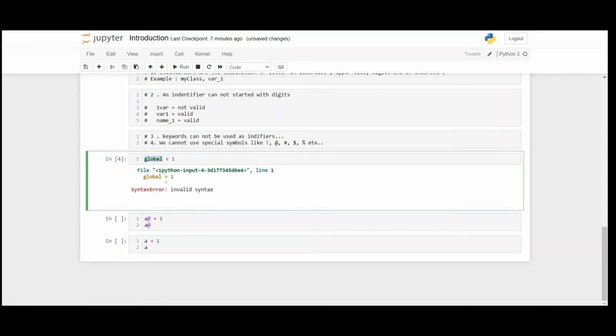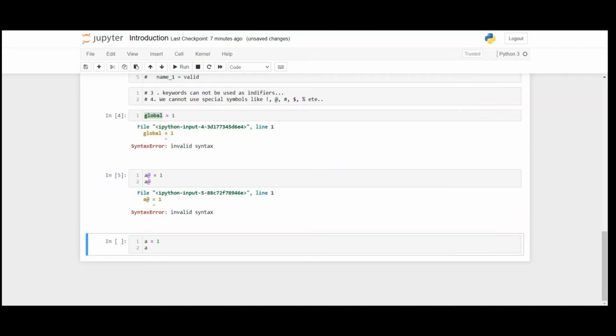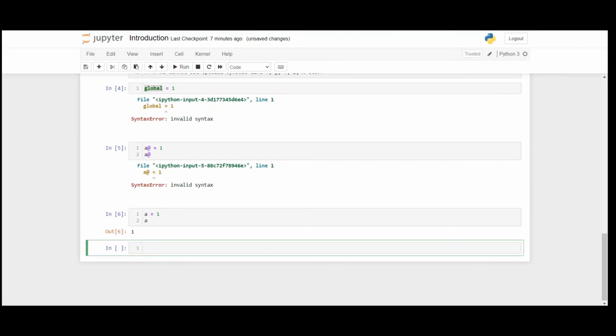Rule number four: we cannot use special symbols like exclamation mark, at the rate, hash, dollar, percentage, etc. in our identifier. You can see I have written an example for an identifier. If I run this, it raises an error, invalid syntax. If I do the same thing except for the at the rate symbol and run it, it gives the output 1. That's the total about the identifier.